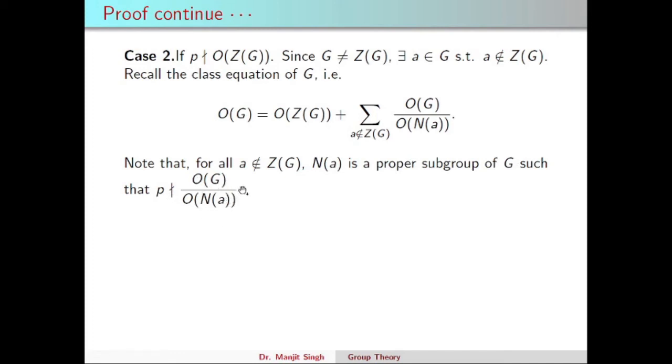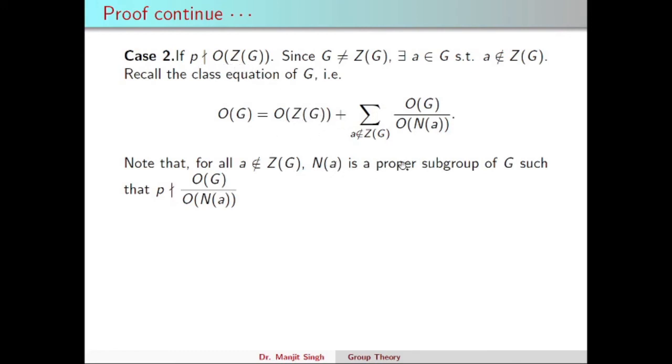For a moment, if P divides the order of G upon the order of N(a) for all a not belonging to the center of G, then P will divide this sum, and P divides the order of G also, and therefore P will divide the difference, the order of Z(G), and that will be against our assumption.